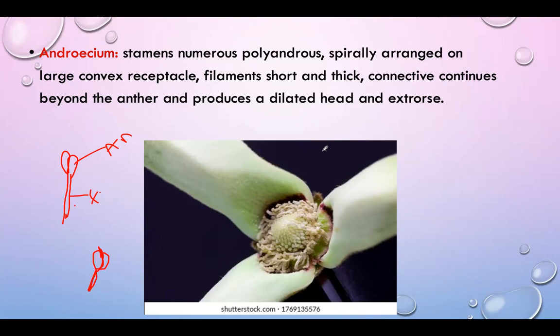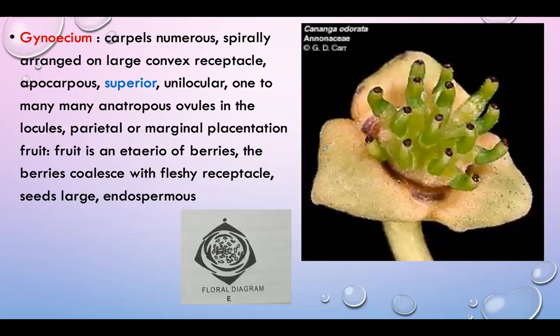So in this Annonaceae family, these are the characters of the Annonaceae. And what is the gynoecium? In the fourth whorl of the flower, we can see this is the receptacle or thalamus.